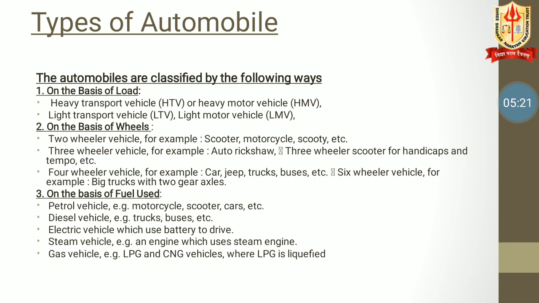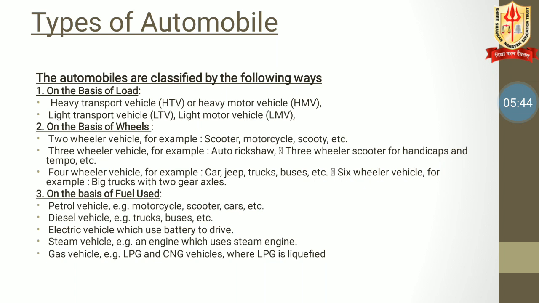The third one is on the basis of fuel used, which fuel we are using for the generation of power. On that basis we classify it as a petrol vehicle, meaning for the generation of power we use petrol as fuel.